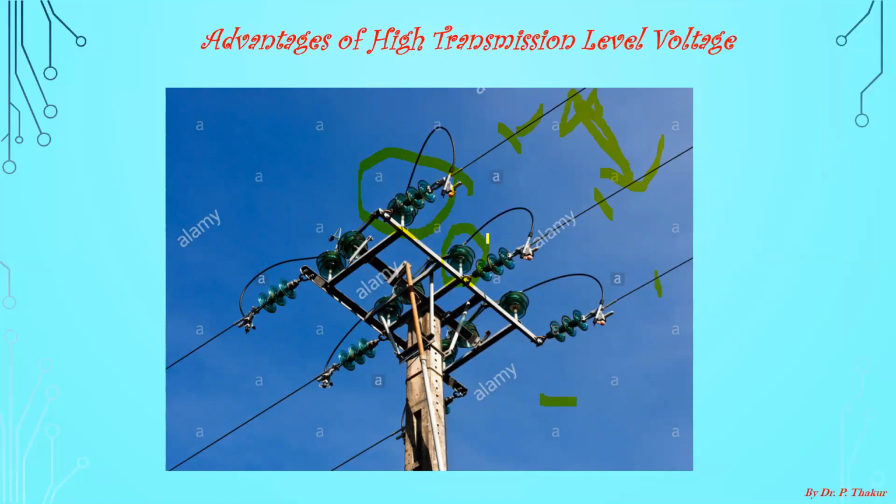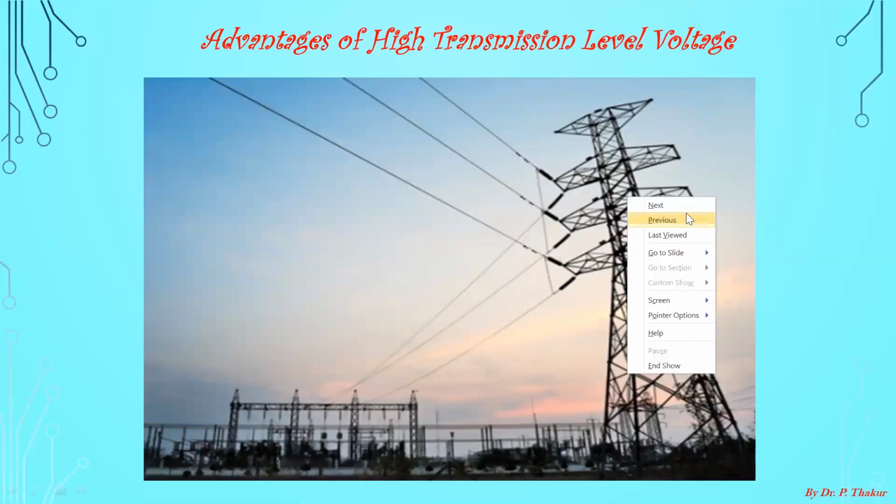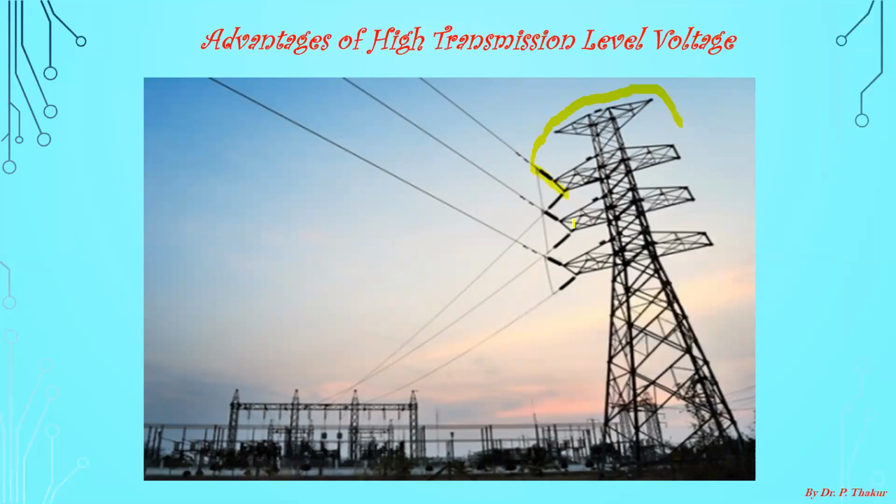This is the insulator to which the overhead line is connected. This is also a three-phase three-wire system. You can say this system is erected on a tower. This is the tower. The height of the tower also depends on the level of transmission voltage. This one is the insulator. This is the overhead line, a three-phase three-wire system by which we have to transmit power from the generating station to the load center.